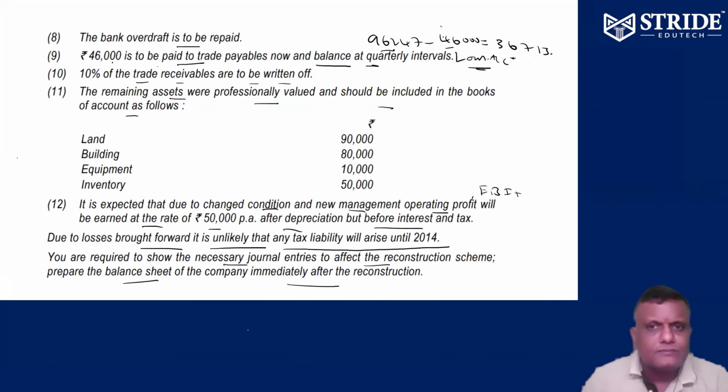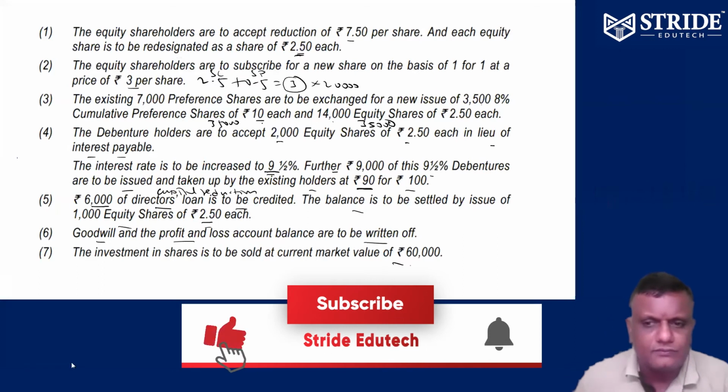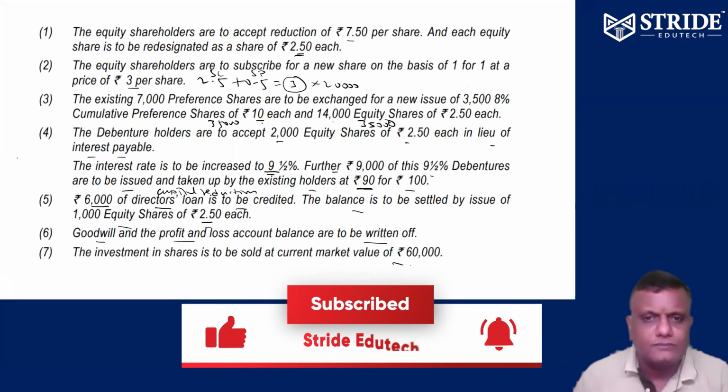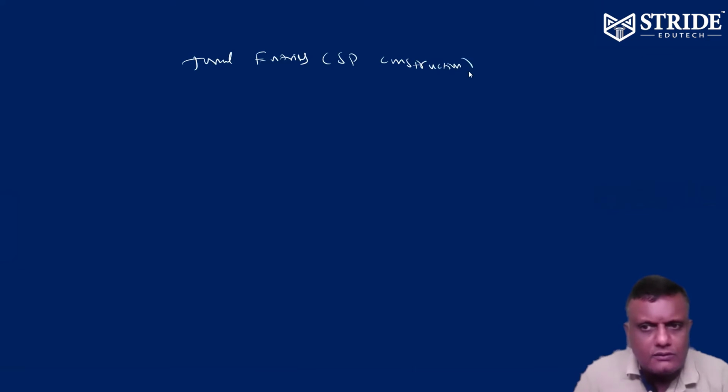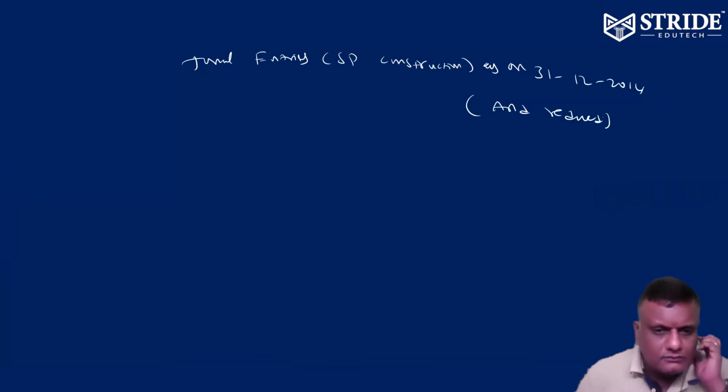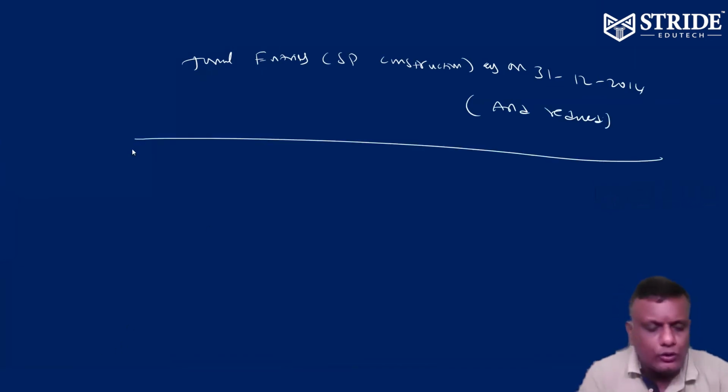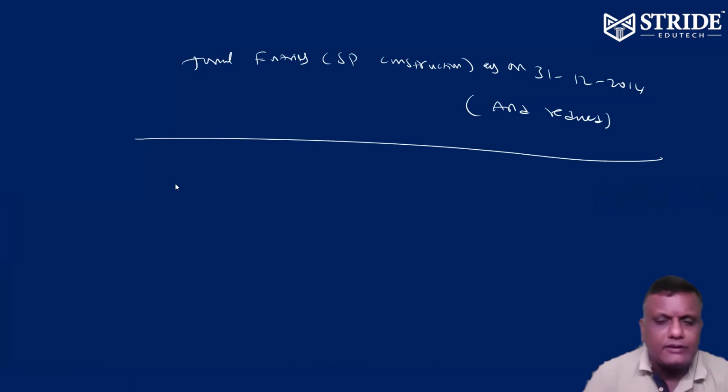Journal entries in the books of SP Construction as on 31/12/2014, after reconstruction. Each and every entry we will do. First one.